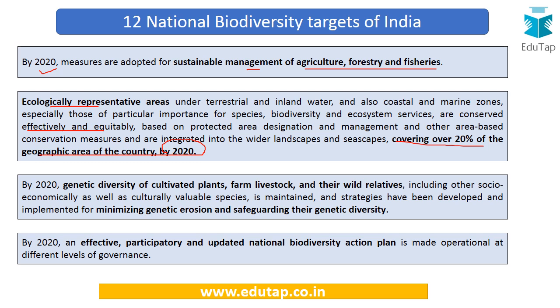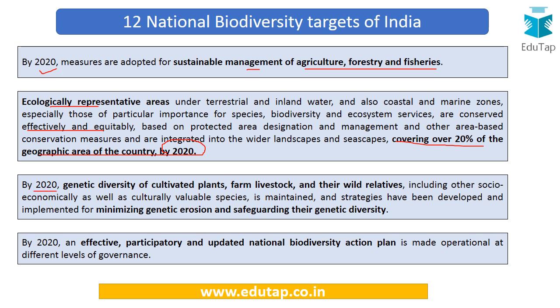So basically we have to identify the ecologically representative areas, which include the marine areas, the water areas, and we have to make sure that these areas, which cover around 20% of the geographic area of the country, are covered with different sorts of protection plans and conservation measures.